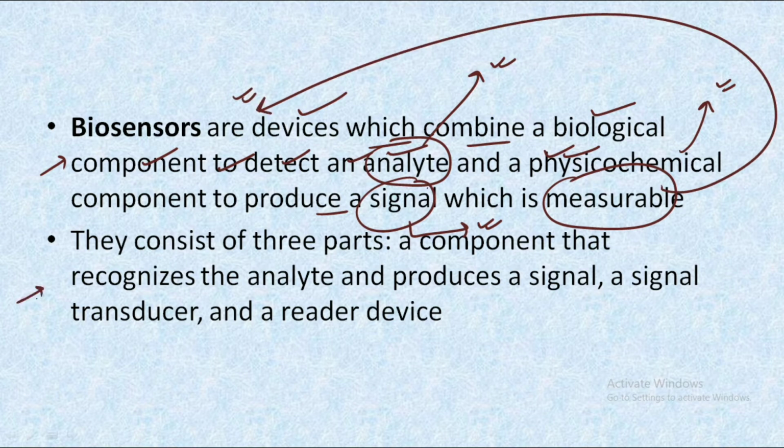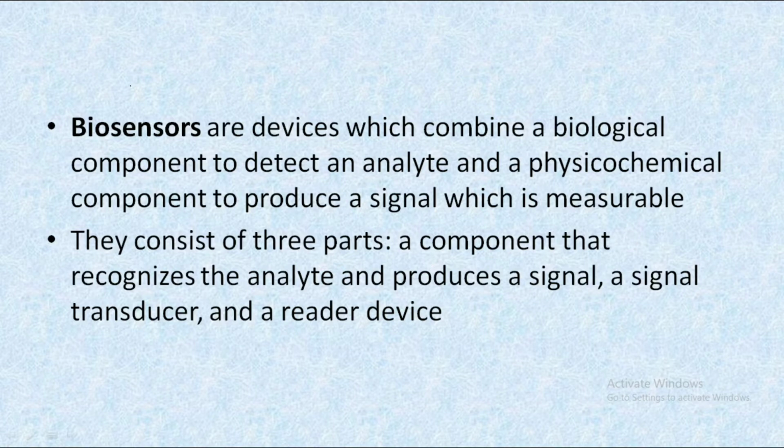They mainly consist of three common parts. The first part is the component that recognizes the biological analyte and produces the signal. The second one is the signal transducer, and the third one is a reader device. If we want to understand in a simple way how a biosensor is made up, let's represent it with these rectangular boxes. So we have three main components.